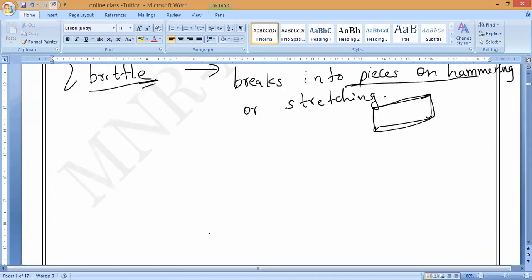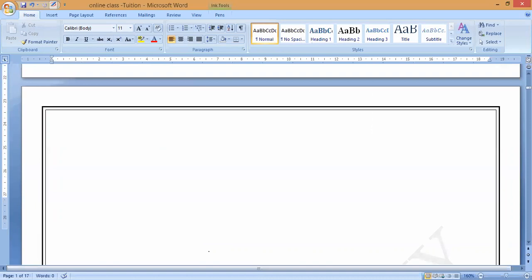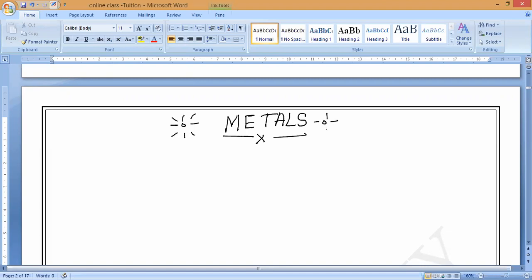Now, if you understand this, we are going to study the first category of elements. What is the first main category? That is called metals. So please, all of you, keep the heading metals. Is it okay, guys?